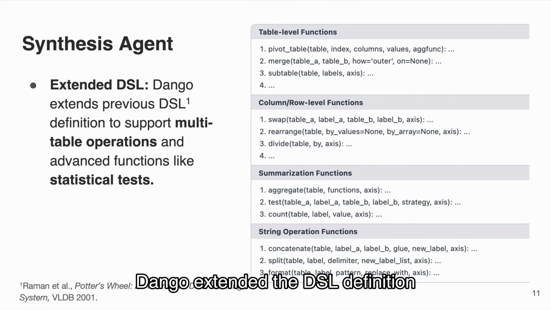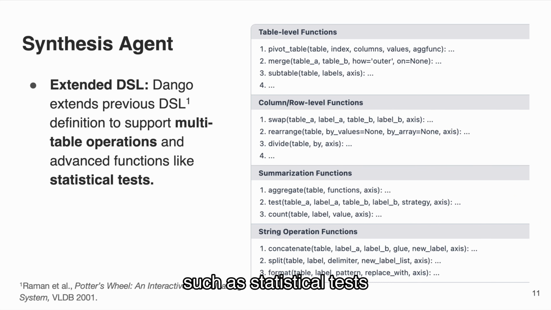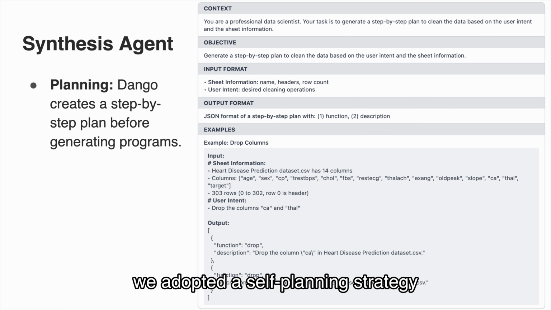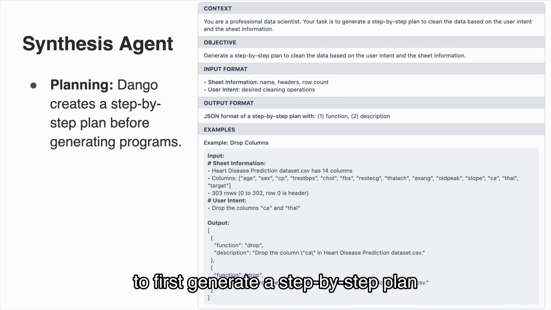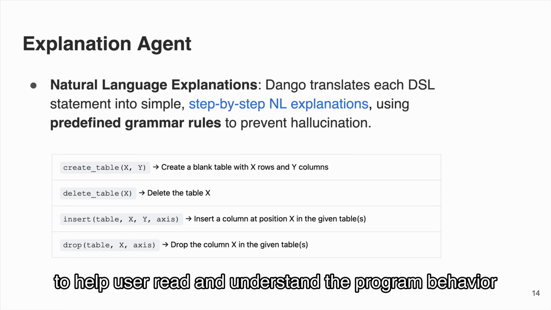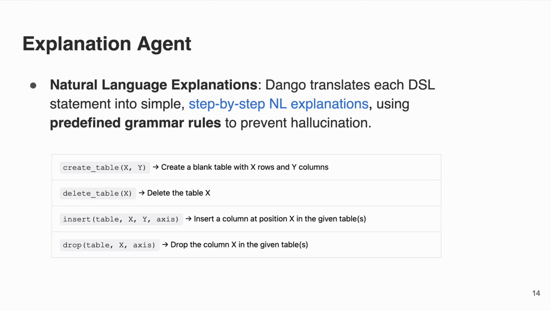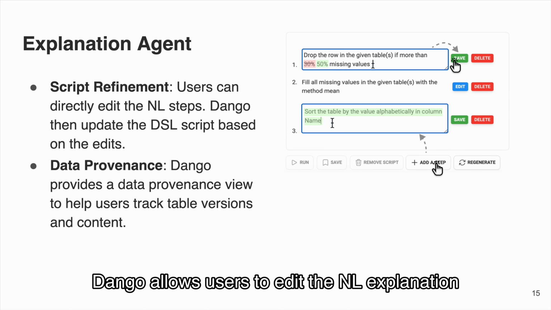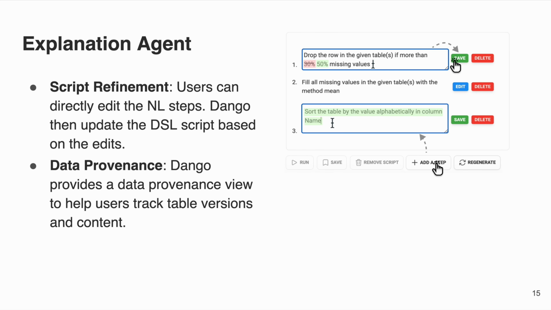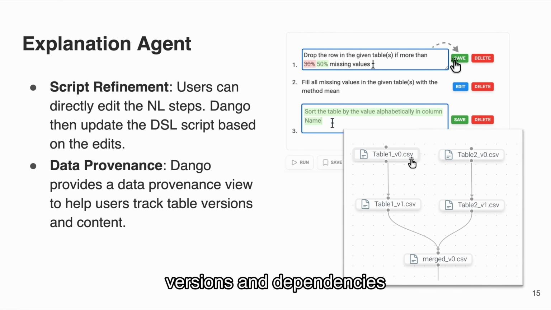Once the user's intent is clear, the next step is to generate a data wrangling script. Dango extended the DSL definition defined by previous work to support multi-table operations and also supported more advanced operations such as statistical tests. To generate the script, we adopted a self-planning strategy to first generate a step-by-step plan and then generate a DSL program based on the plan. To help user read and understand the program behavior, we used predefined grammar rules to translate each DSL statement into a natural language explanation. To help users fix errors, Dango allows users to edit the NL explanation. Dango also supports a data provenance view to help users track table versions and dependencies.